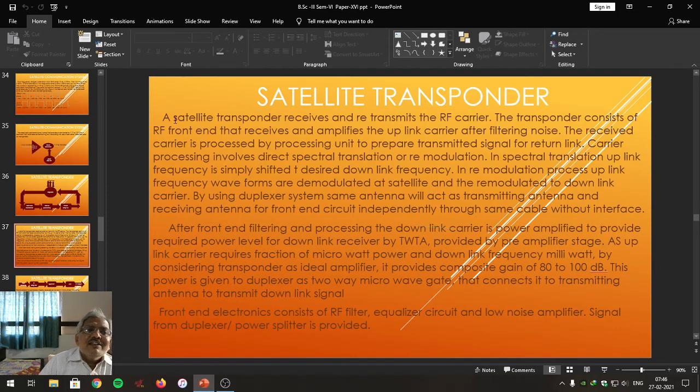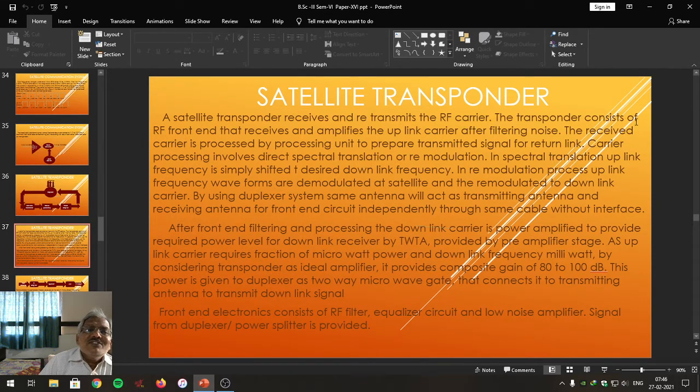We can say that a satellite transponder receives and retransmits the RF carrier. It means it receives the uplink frequency from the Earth and retransmits the downlink frequency in the form of an RF carrier towards the Earth.